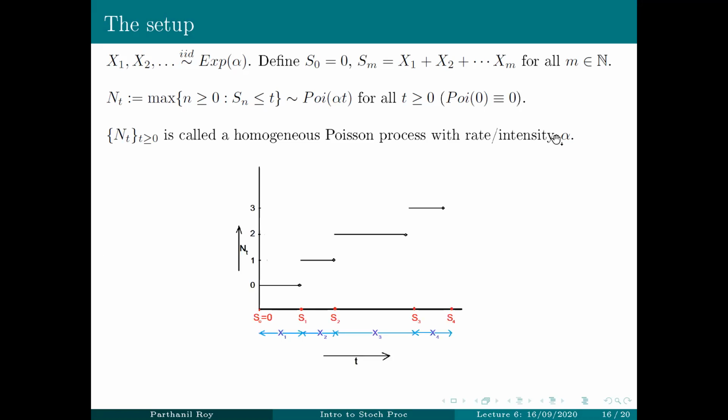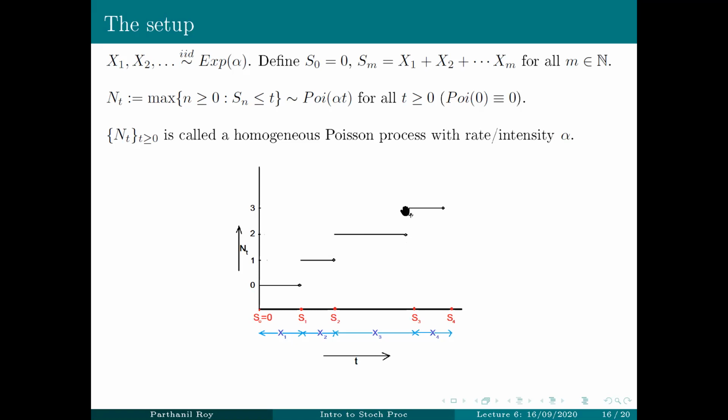The way it looks, we do the graph. So it starts at 0, stays at 0 all the way up to and before the first arrival. Exactly at the first arrival time, it jumps to 1. Then it stays at 1 all the way up to before the second arrival. At the second arrival, it jumps to 2, and it stays there all the way up to and before the third arrival.